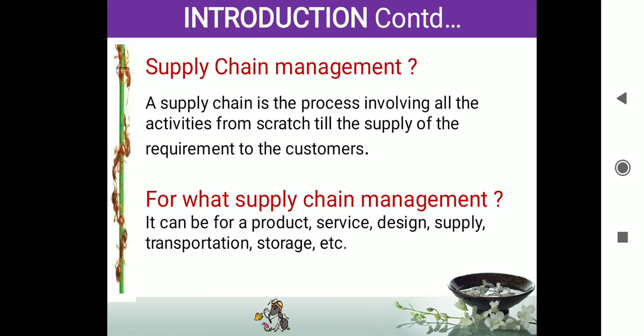Next is the transportation or logistics. It may be ship, air or land, whatever it may be. Next is the storage: warehousing, stockyards or suppliers, or if you go to nearby stores like Walmart or Big Bazaar, they are storing a large amount of product. That is also called the supply chain. So these are the things which come under the supply chain.